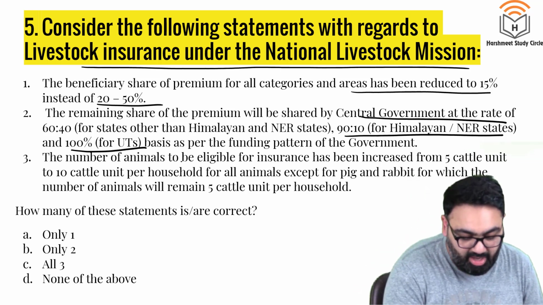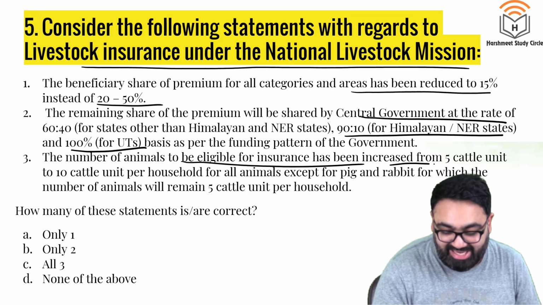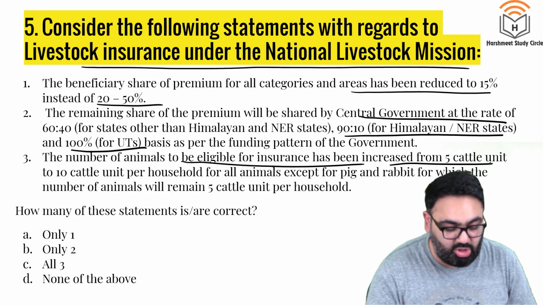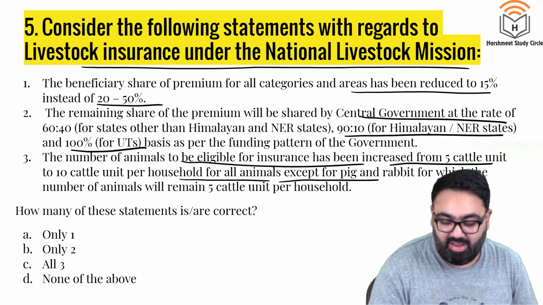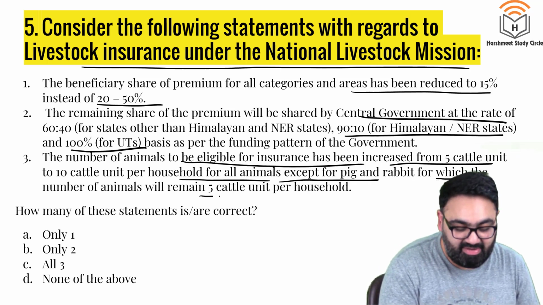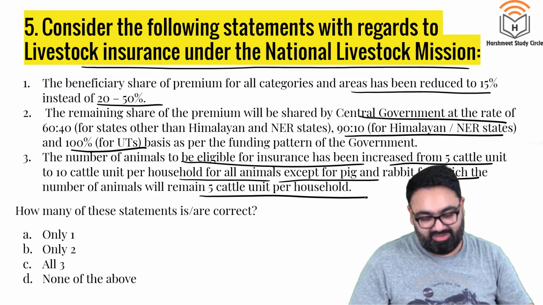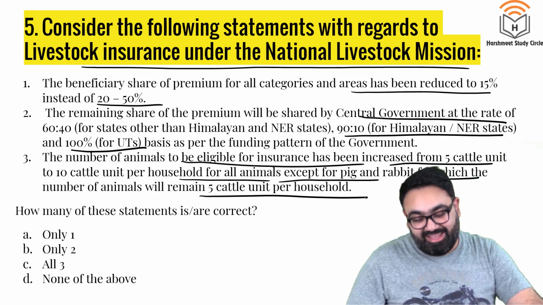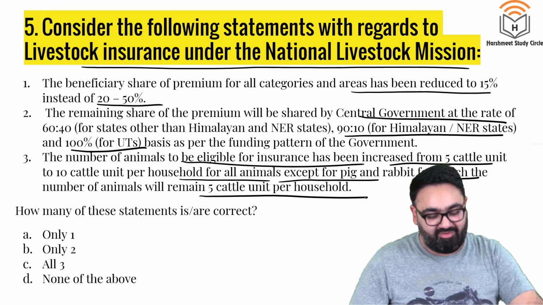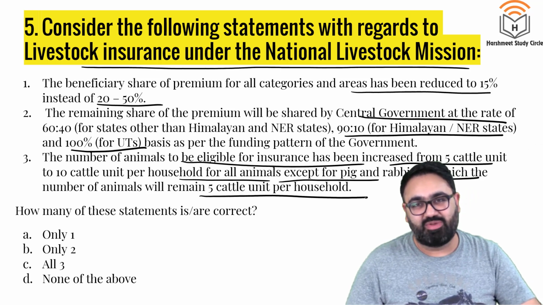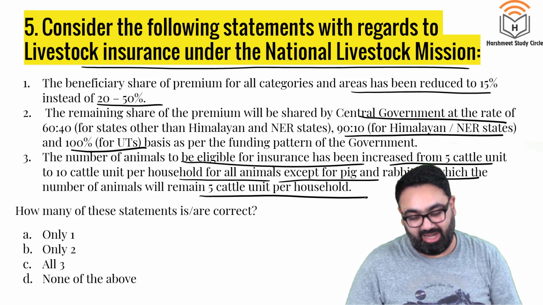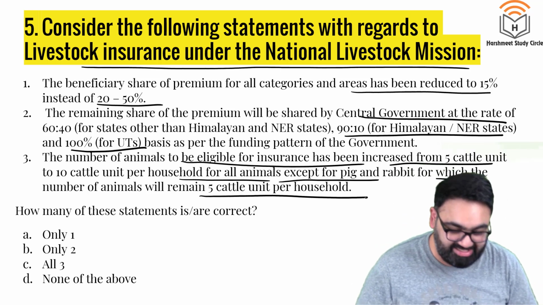Third, number of animals to be eligible for insurance has been increased from 5 cattle unit to 10 cattle unit per household for all animals except for pig and rabbit, for which number of animals remain 5 cattle unit per household. Sorry, it's a tricky question. Not tricky, it's actually a difficult question. To go into so much details is difficult, but then UPSC may ask you a question from this much detail because the government is giving out all this data.